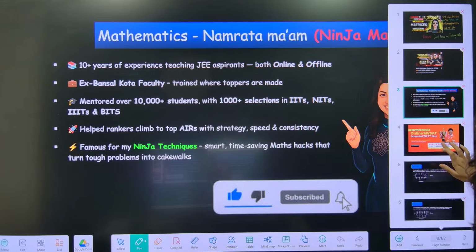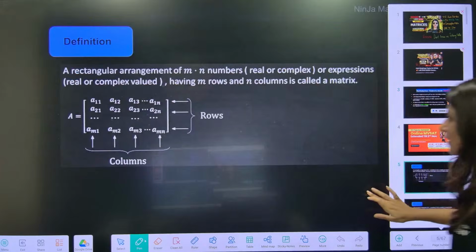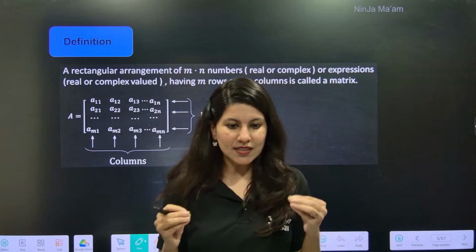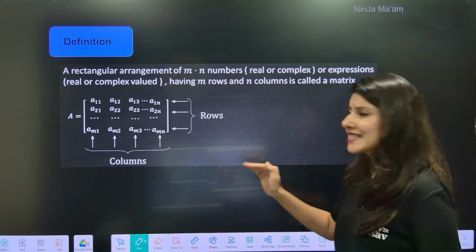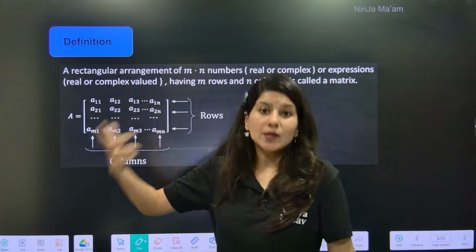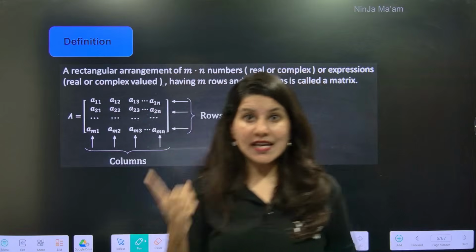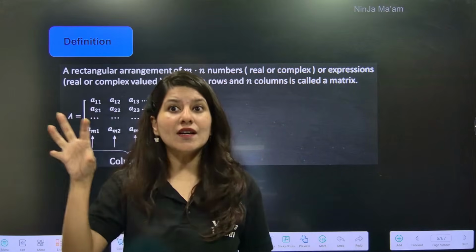JEE 2026. Okay, let's start with matrices. What is a matrix? Let's start with the very basics. A matrix is nothing but an arrangement of numbers. Understand? A matrix doesn't have a value, whereas a determinant is actually a value.